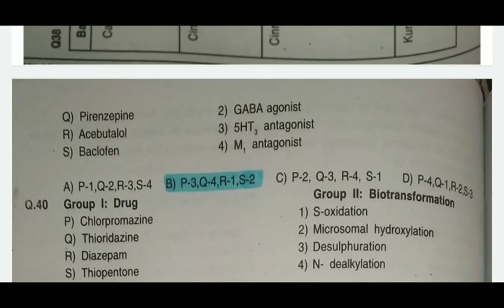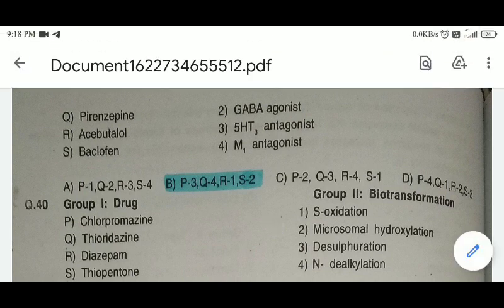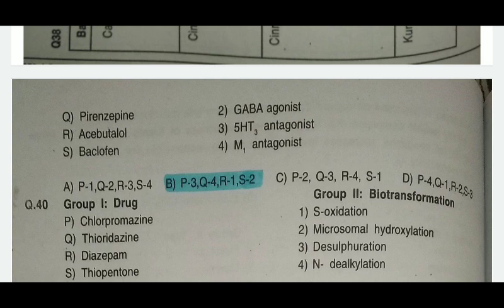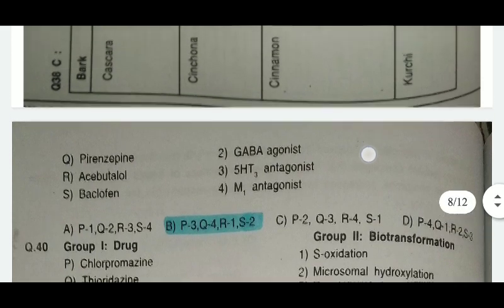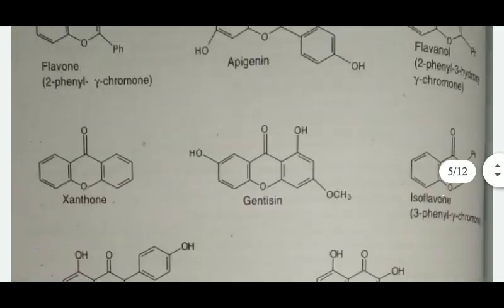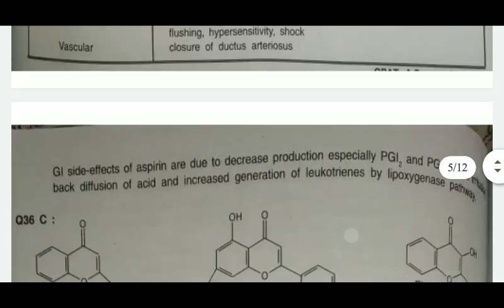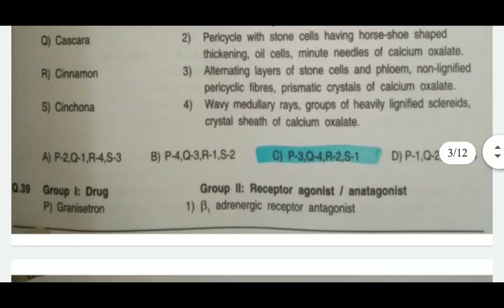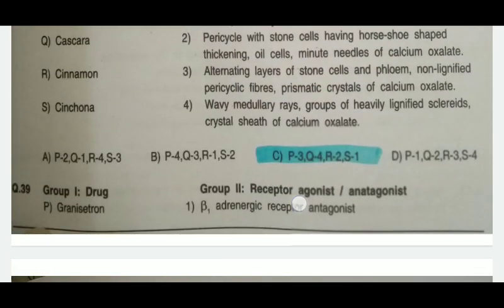Next, okay, the answer to the first one was 5-HT3 antagonist. Then pyrazine. The answer for this is M1 antagonist. Sotalol belongs to the beta adrenergic, I think, beta 1 adrenergic receptor antagonist.